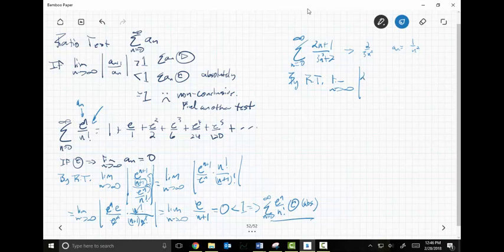here we go, 2 times (n plus 1) over 3 times (n plus 1) cubed plus 2, and then I take the whole thing and I divide it by (2n plus 1) over (3n cubed plus 2). This turns into the limit as n goes to infinity of the absolute value of, now I'm going to flip this guy over here and this guy up here, and then I'm going to split them up a little bit.